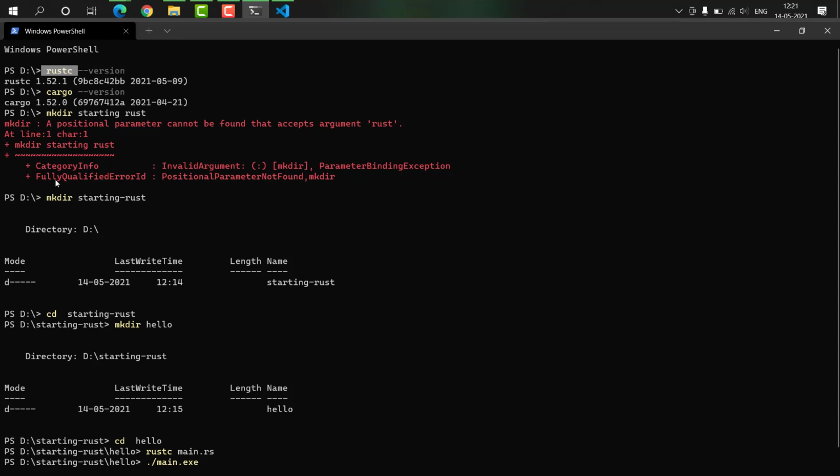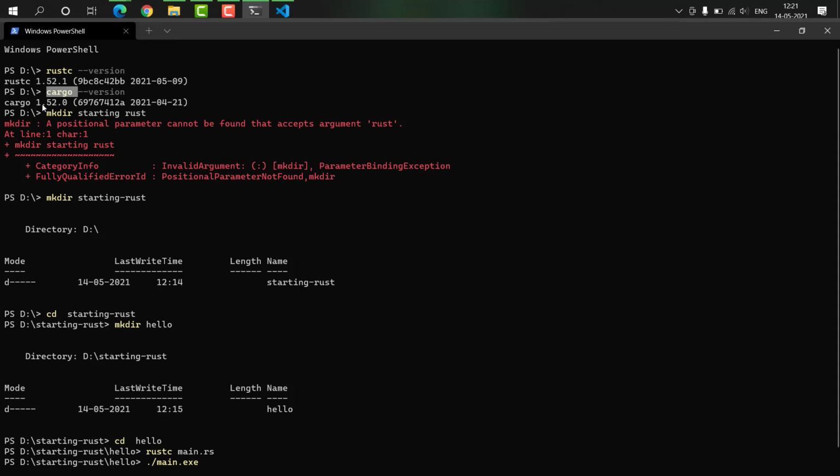But what about cargo? Now we need to learn a bit about cargo. While the rustc compiler is fine for simple programs, whenever we're writing simple programs like this hello world or the simplest stuff, then the rustc compiler is good to go. We have a very good compiler here.